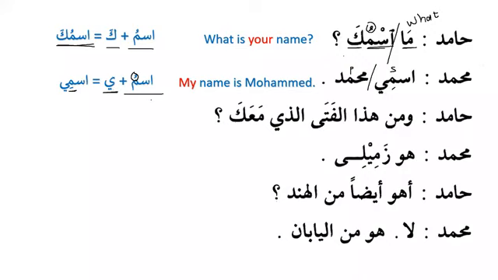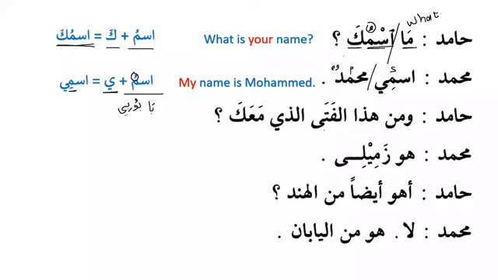You know that there are three long vowels, right? What are the three long vowels? We have alif, waw, and ya, right? Alif is compatible with fatha, so we say ba. Waw is compatible with dhamma, we say bu. And ya is compatible with kasra, so we say bi, right? So ba, bu, bi. So that's why it has changed from ismu into ismi. Ismi Muhammadun, my name is Muhammad.